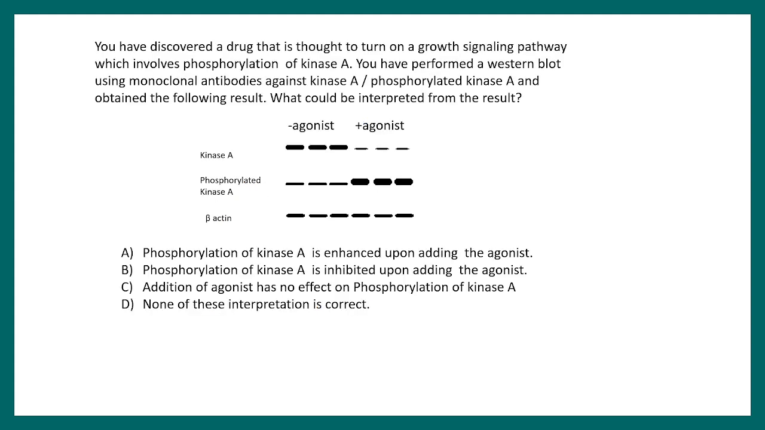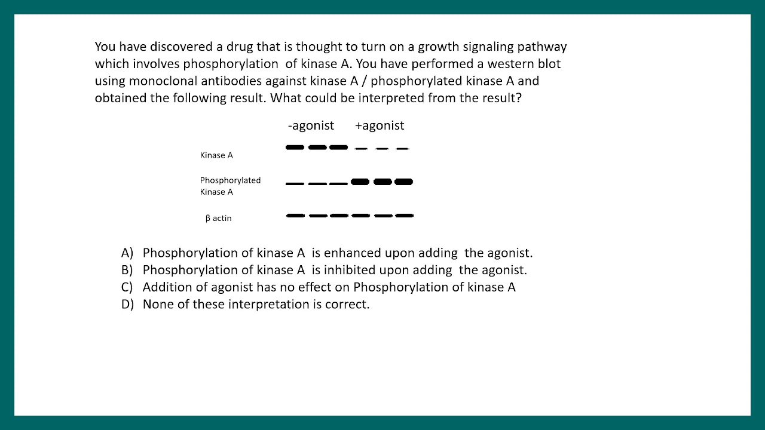And the last question of the day, question number 4. You have discovered a drug that is thought to turn on a growth signaling pathway which involves phosphorylation of kinase A. You have performed the Western blot using monoclonal antibodies against kinase A and phosphorylated version of kinase A and obtained the following Western blot result. What could be interpreted from that result? So this is basically your result.